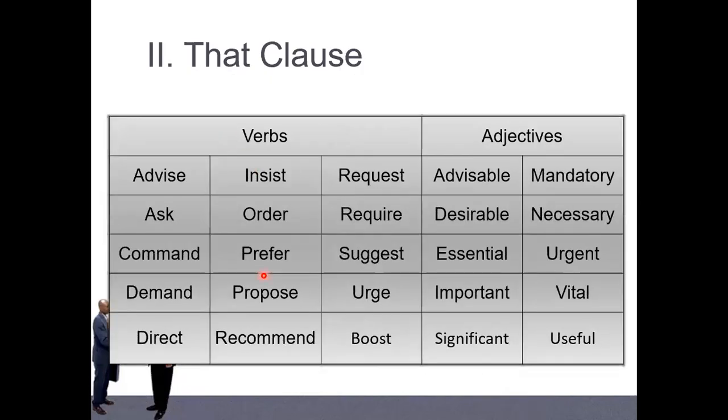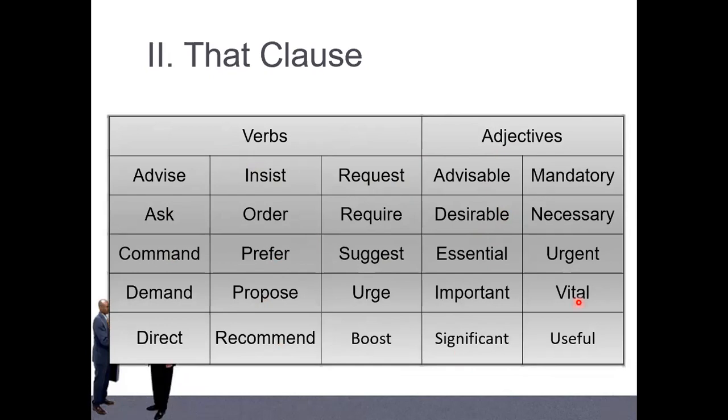These are the verbs and adjectives that we use with the subjunctive noun clause. Not all, but they can be used like that: advise, ask, command, demand, direct, insist, order, prefer, propose, recommend, require, suggest, urge. And we also have adjectives like advisable, desirable, essential, important, significant, useful, and so on.